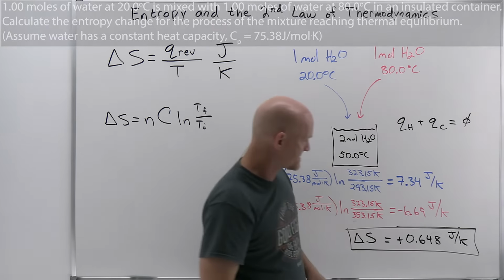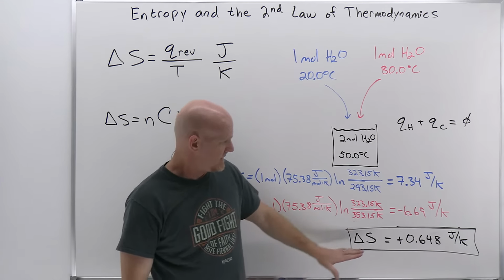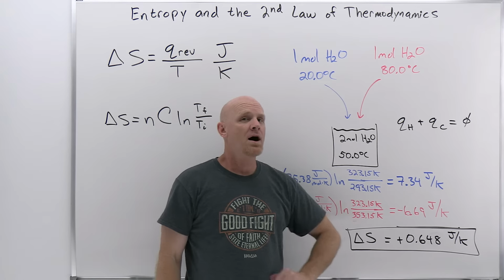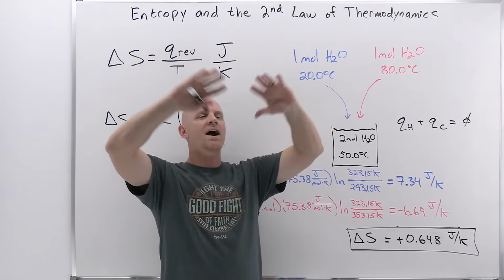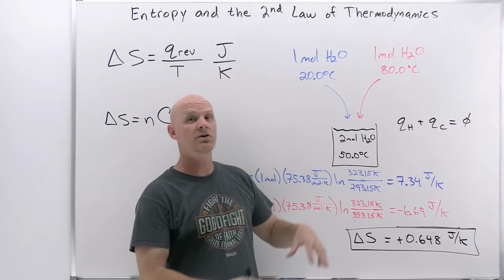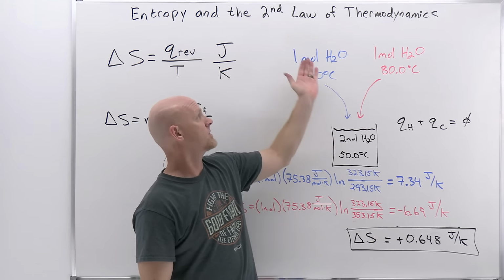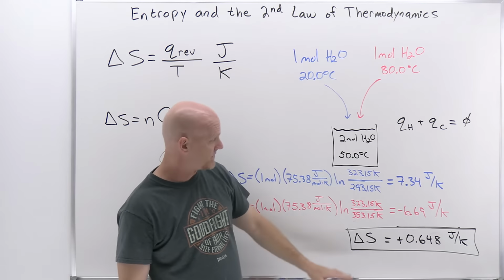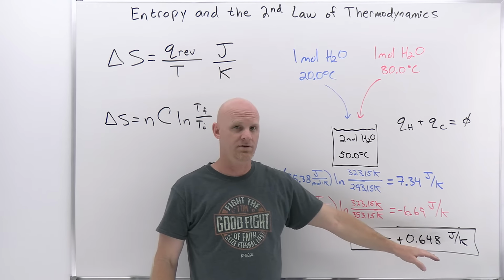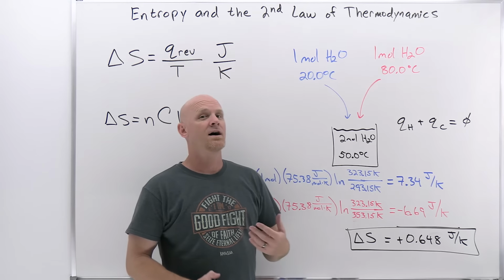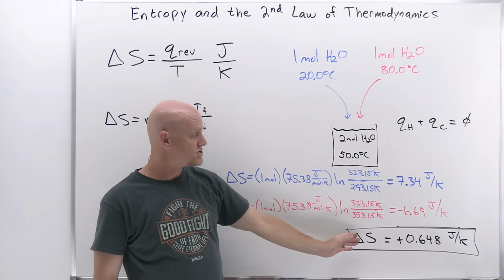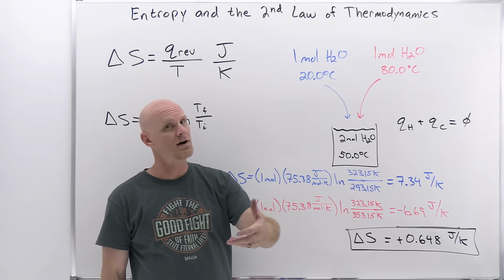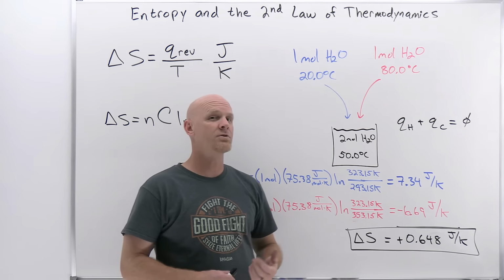All right, so this is an important result here. If we take a look at this, delta S came out positive. With this container being insulated, we're not considering the entire rest of the universe. There's only two parts to the universe we're looking at, the cold water and the hot water, and the overall delta S of the process comes out positive. And it turns out this is why heat is transferred from something that's hot to something that's cold, because you'll end up calculating a delta S that's positive, according to the second law of thermodynamics.